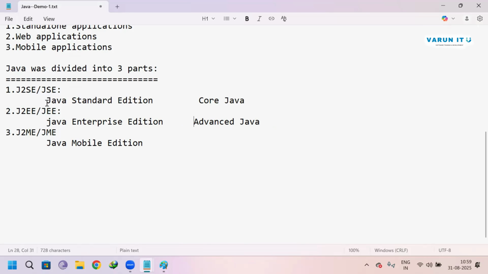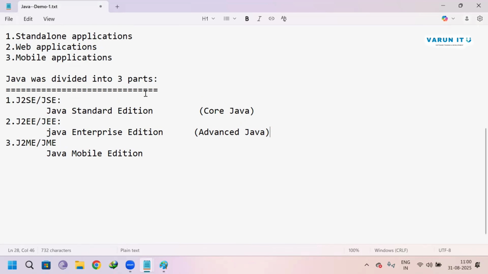The actual names given by Java are Java Standard Edition and Java Enterprise Edition. These are the names we are using just to make you understand the difference, but these are not the official words.